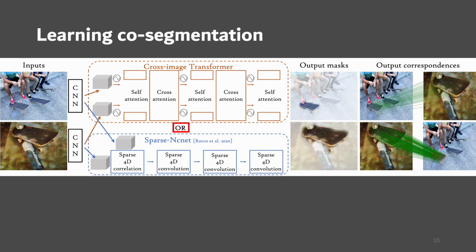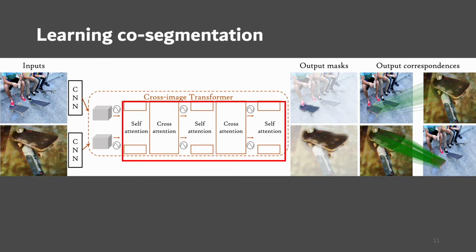To learn co-segmentation, we extract CNN features from the input images and conduct experiments using two different architectures, cross-image transformer and SparseNCNet. For both architectures, the input is a pair of images, and the output contains mask predictions and correspondences mapped for each image.